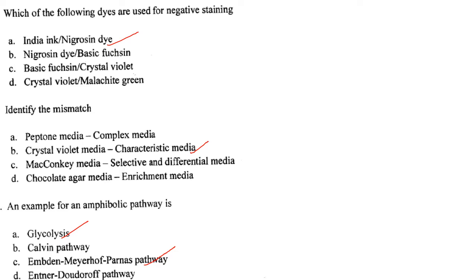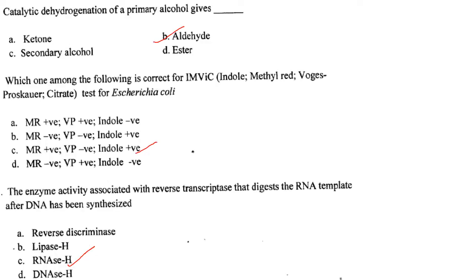So the answer here is option A and C. I don't know what was given in your answer key, because both the options are correct. Then next one. Catalytic dehydrogenation of a primary alcohol gives aldehyde. Answer is option B. Which one among the following is correct for IMVIC test for Escherichia coli? The answer is option C, that is methyl red positive, Voges-Proskauer negative, indole positive. So answer is option C.